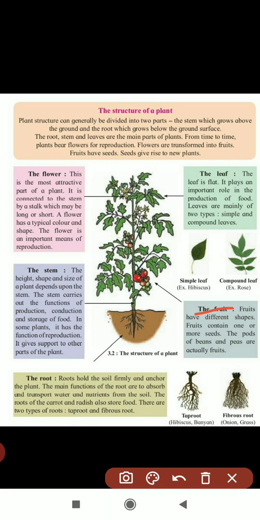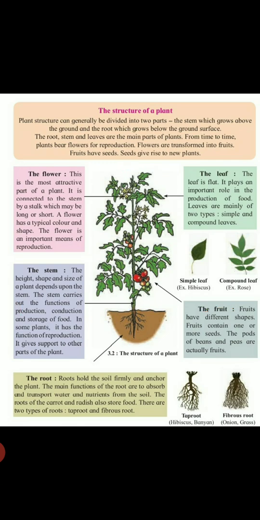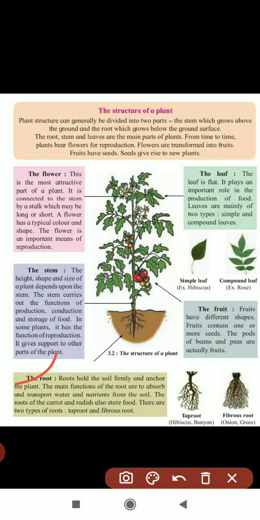Whenever there is a fruit plant, first the flower will come, and that flower is converted into fruit, and from that fruit the seed comes out and it will give rise to a new plant. So this is the structure of the plant. The main parts are root, stem, leaf, flower and fruit, and all their functions.